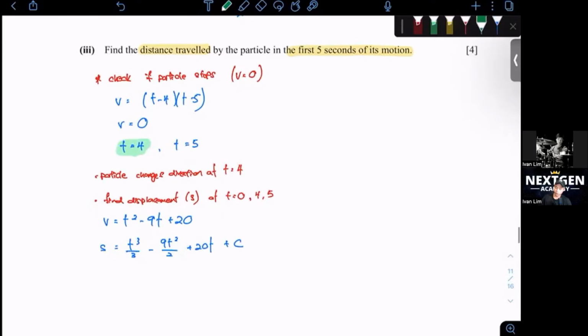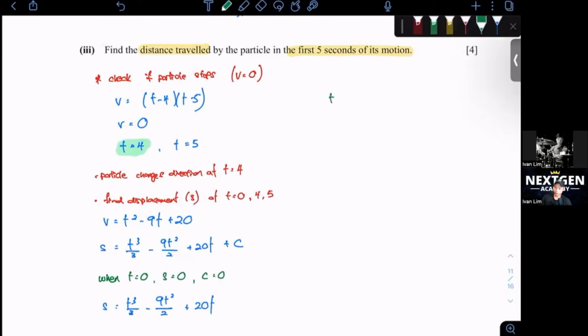How do you find c? When t equals 0, s will also be equal to 0, because when time equals 0, there's no displacement. Then you find your c value, which in this case is 0. Therefore, s equals t cubed over 3 minus 9t squared over 2 plus 20t.